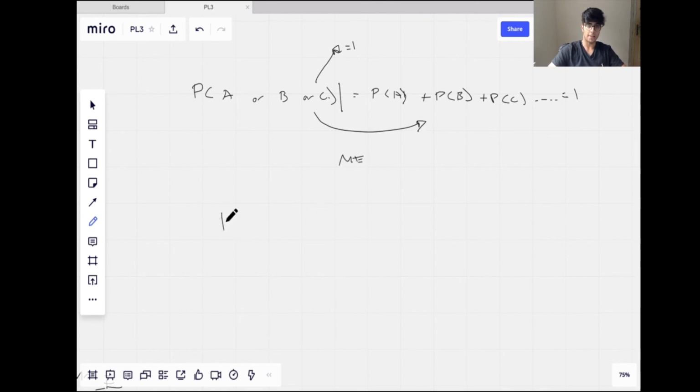And the other thing, we have independent, that P(A and B) is equal to P(A) times P(B).